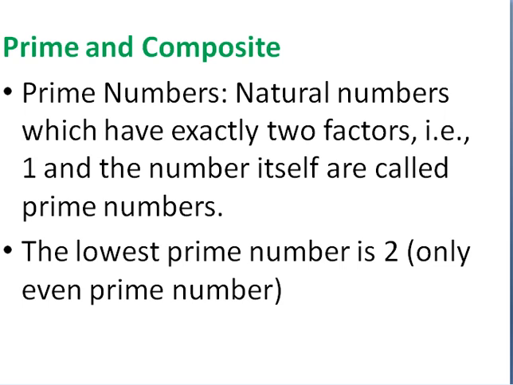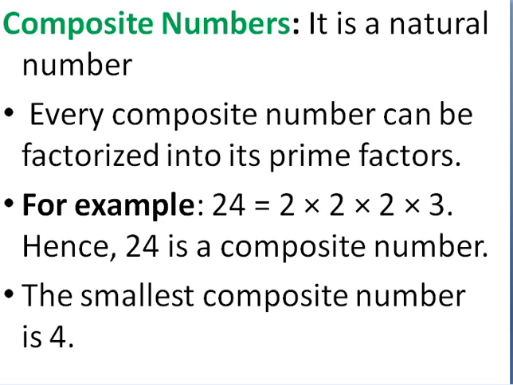Next come the prime and composite numbers. A prime is a natural number which has exactly two factors, 1 and the number itself, and the lowest prime number is 2. A composite number is the opposite of a prime number. It is divisible by many numbers. For example, 24 is divisible by 2, 3, etc.